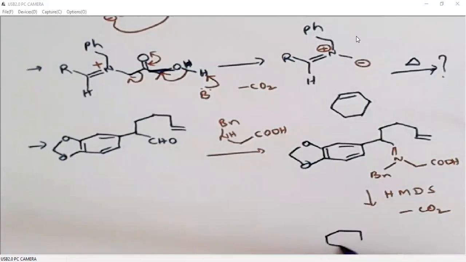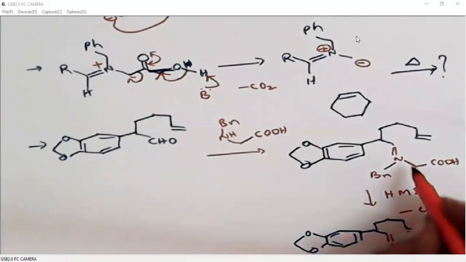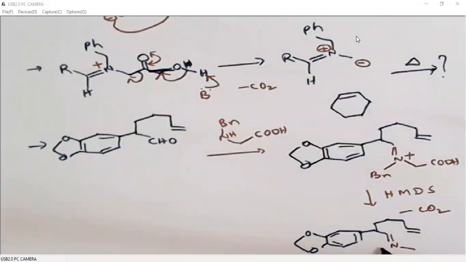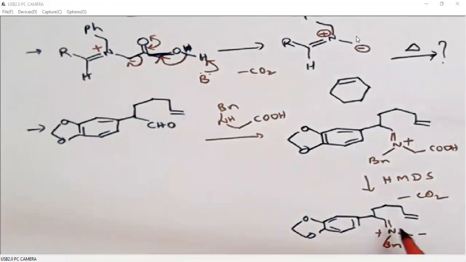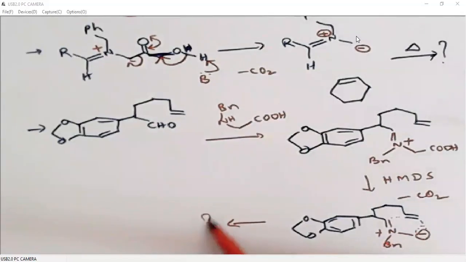Because we have a dipolarophile in the same molecule itself, it undergoes an intramolecular 3+2 cycloaddition. Sorry, I missed the positive charge. So this is benzyl, this is negative charge. So it undergoes an intramolecular 3+2 cycloaddition to generate another 5-membered ring. Another 5-membered ring. You write the product.